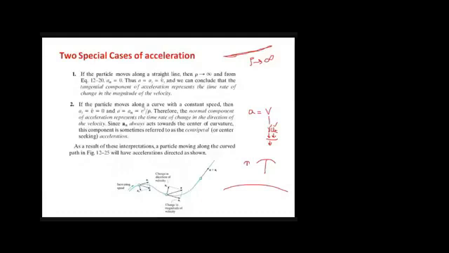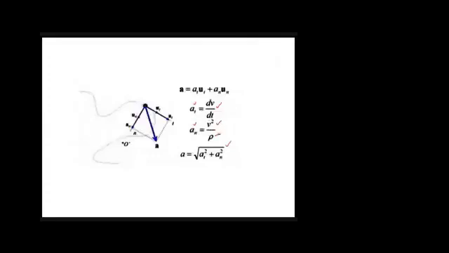And if you look at the previous slide, in this one, rho is equal to infinity. So this whole term will become what? Zero. Yes. And this dv is basically the change in velocity magnitude.